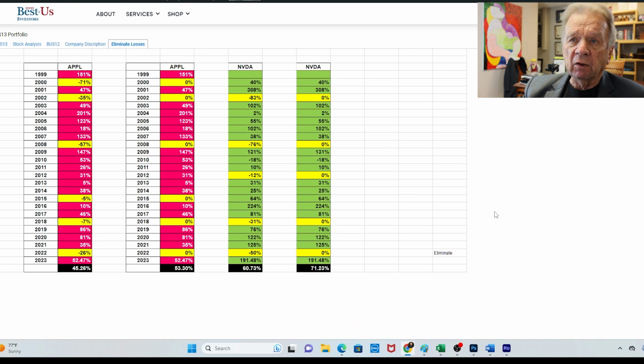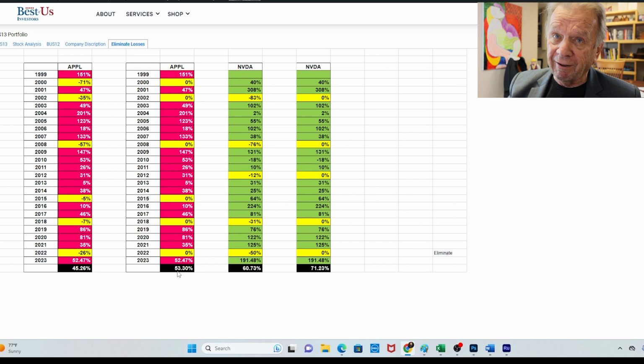And what I've done here is then I've copied and pasted Apple's performance. And then over here, I then went to cash on Apple on the years where they lost money. I did the same thing with NVIDIA. And so you can see Apple's annualized returns went from 45% to 53%.